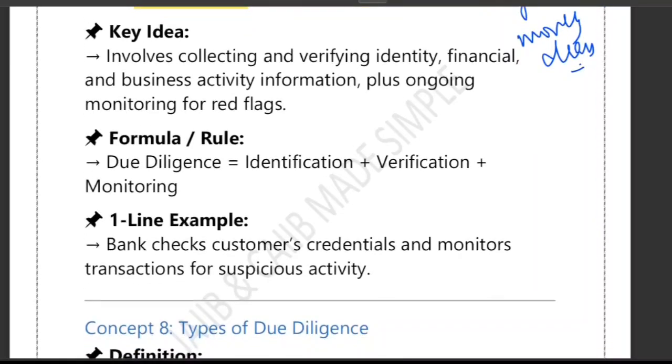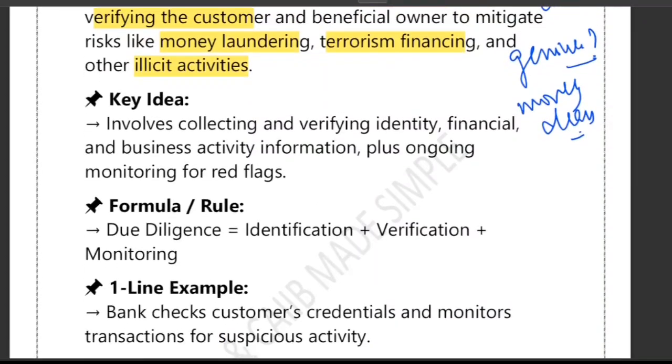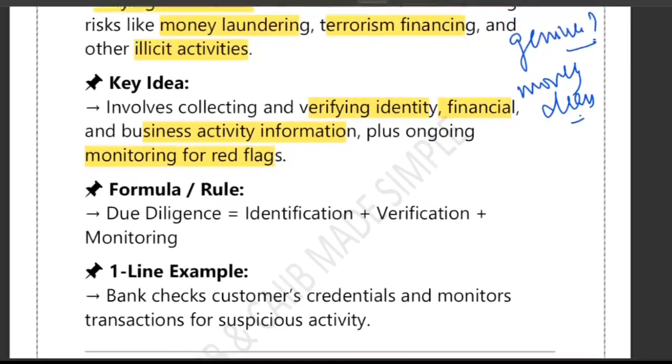So what is the key idea? In simple words, we can say that CDD means you check the identity, you make sure that the customer is trustworthy. Now, what does CDD include? CDD is not just about collecting documents. It's about verifying identity, identifying the customer, checking their business activity, and continuously monitoring their transactions for red flags. Business activity information, financial information, all these things are under the CDD.